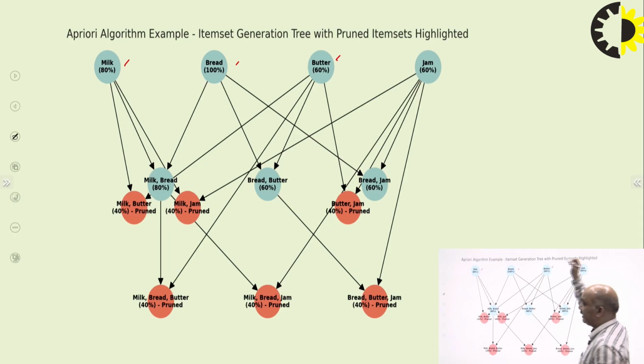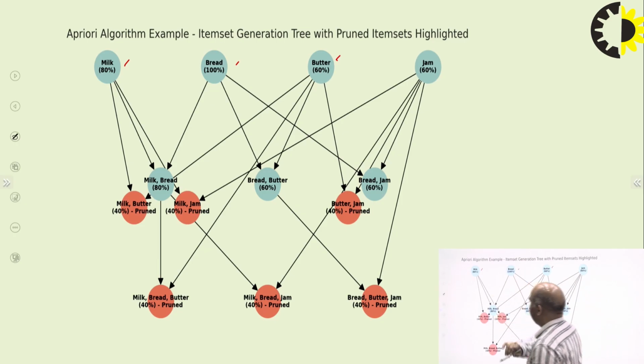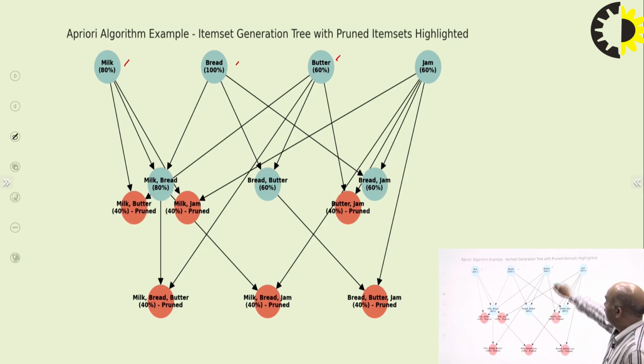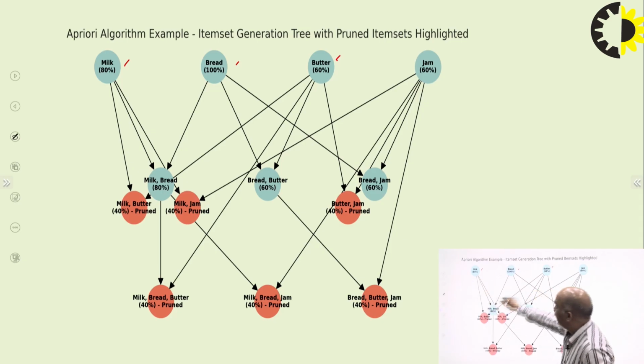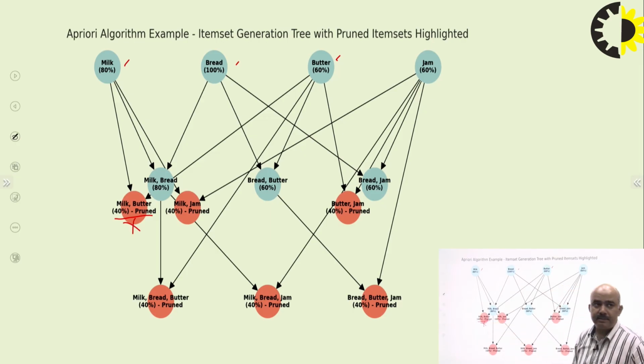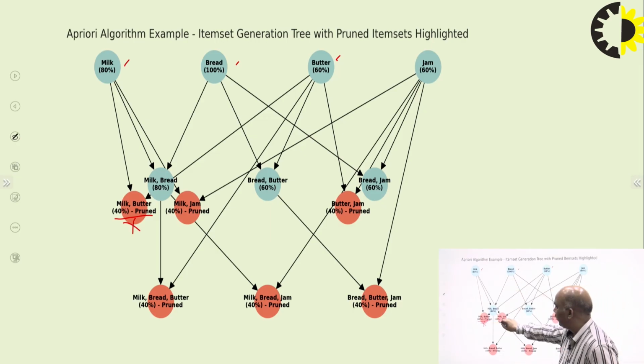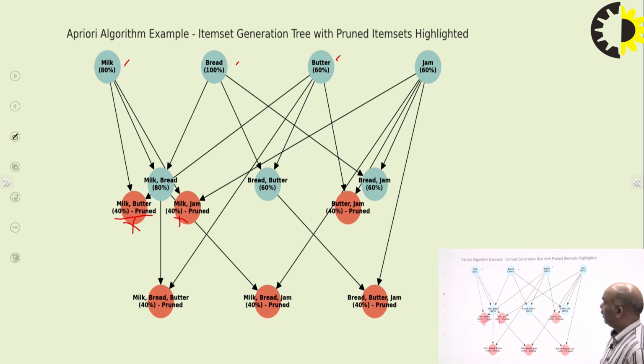When we say single items are being purchased. When we say combining these two, we have 80%, bread and butter 60%, butter and jam 60%. But when we combine the milk with the butter, it is 40%. So, discard it. Milk with jam 40%, we discard it. Now, the combination bread and butter 60%, we say okay here in this case. Bread and jam can also be there. Here this example is not given, so we can calculate.